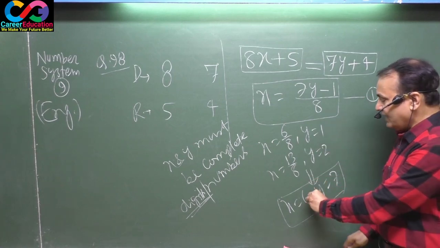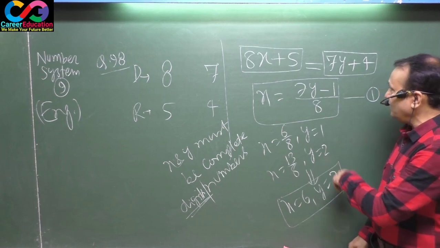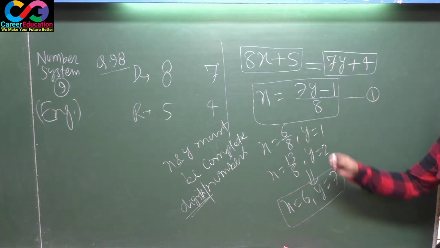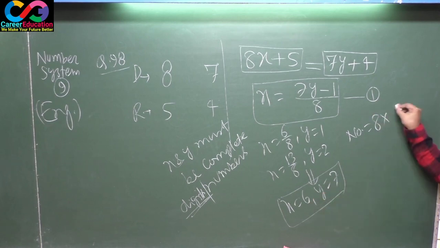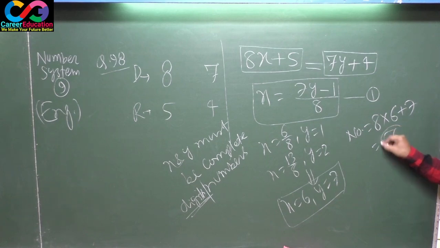Put the value of x as 6 or y as 7, you will be getting the same number. That means the number can be had here as 8 into the value of x, 6, plus 5. 8 6s are 48, plus 5, is 53. This is your perfect answer. Note down.